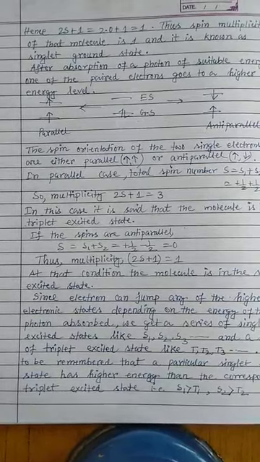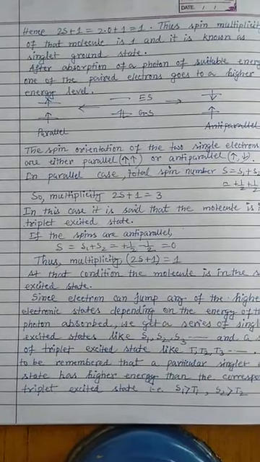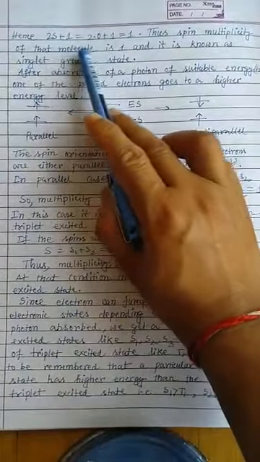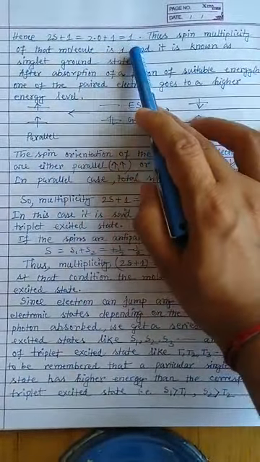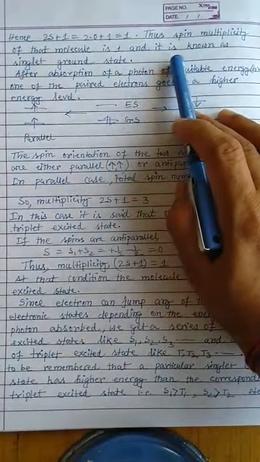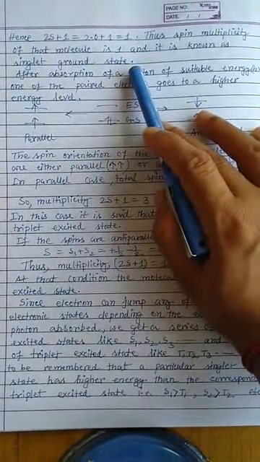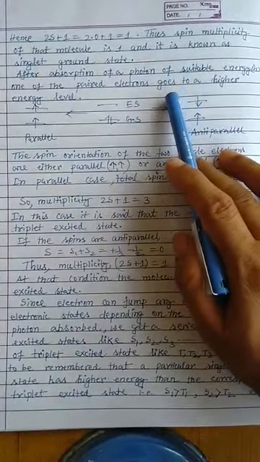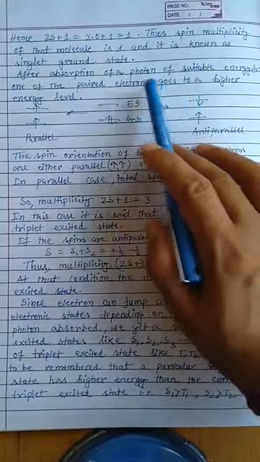From the previous discussion, we know that S, the resultant spin number, is 0. So the multiplicity, that is 2S plus 1, equals 2 times 0 plus 1, equals 1. So the spin multiplicity of that molecule is 1, and it is known as the singlet ground state. Another example I can give you is the triplet example.